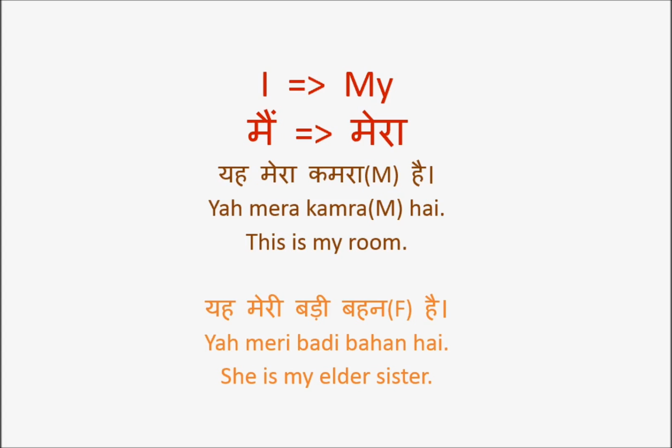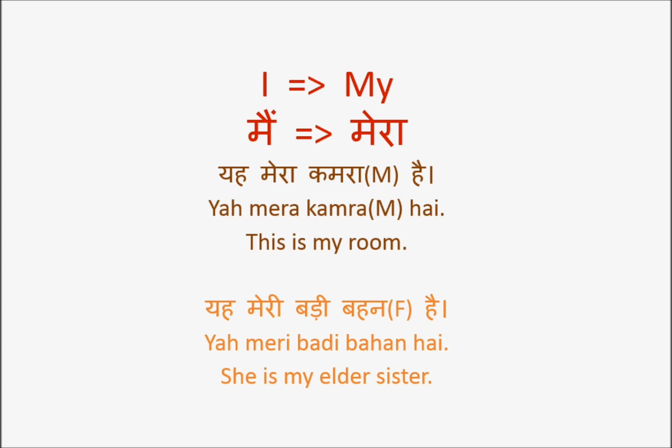Fine. यह मेरा कमरा है, because कमरा is masculine, so मेरा. Now when the gender that you're talking about is feminine, the adjective has also changed as per the gender. यह मेरी बड़ी बहन है. Though this example is not written here, I will modify it.